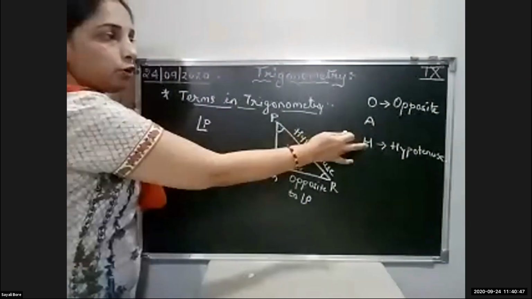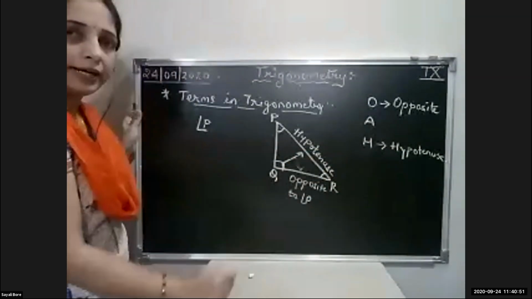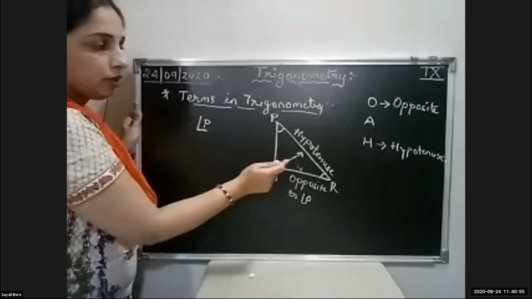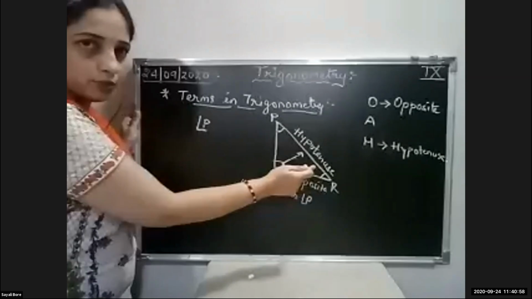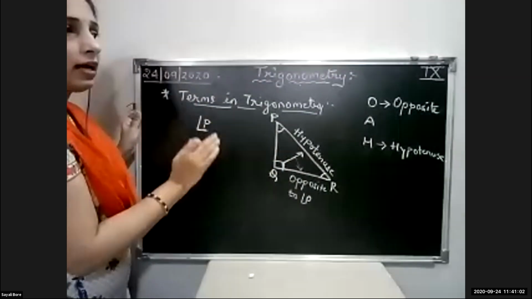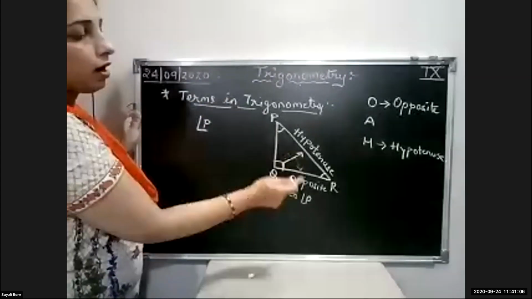Okay, so we got a notation of the two words, H for hypotenuse. How to identify the hypotenuse? The side opposite to 90 degree, it is the hypotenuse. And O: whatever the angle is given, the side opposite to that angle will be the opposite.